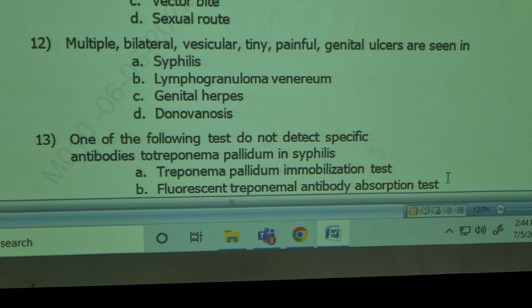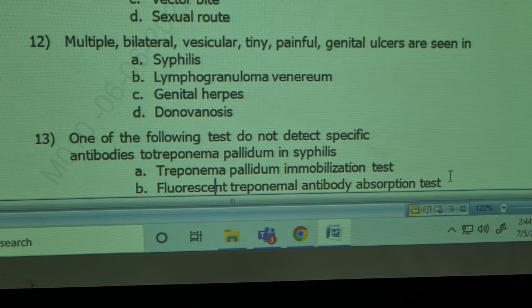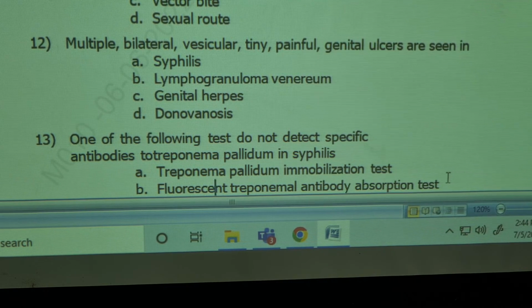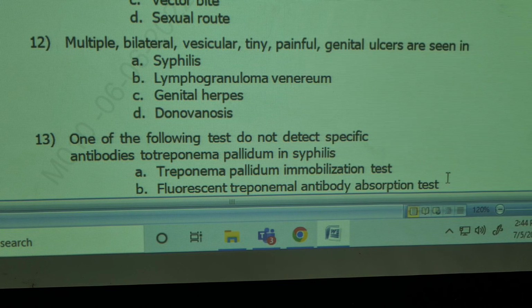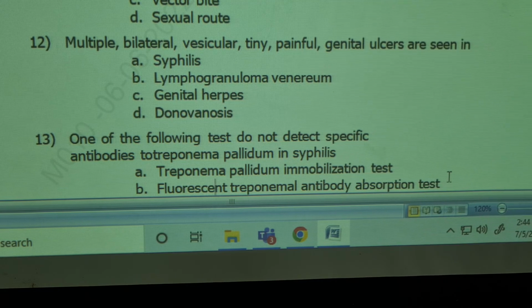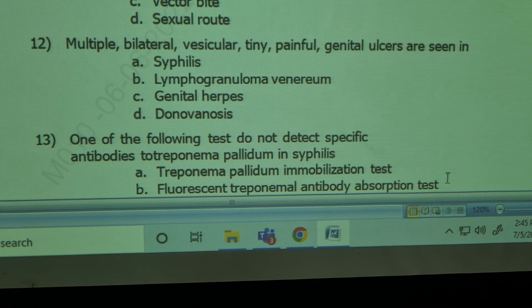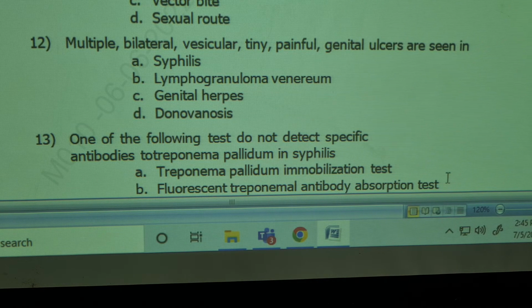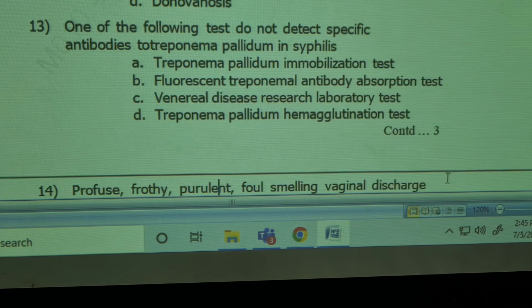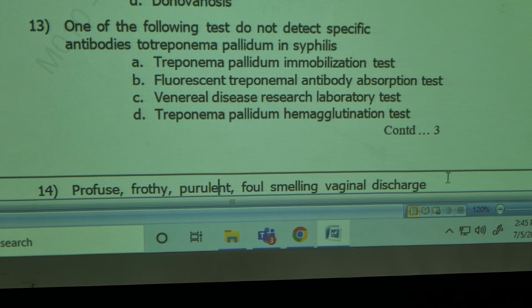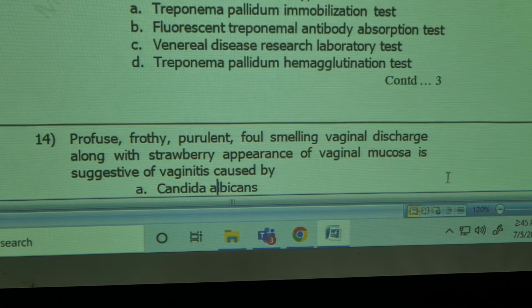Multiple bilateral vesicular tiny painful genital ulcers are seen in syphilis, lymphogranuloma venereum, herpes genitalis. Syphilis, it is chancre, it's painless. Lymphogranuloma is different. Genital herpes has painful vesicles. One of the following tests does not detect specific antibodies for Treponema pallidum: immobilization test, fluorescent treponemal antibody test. VDRL is the non-specific test.